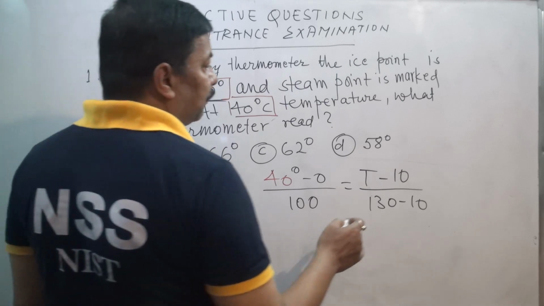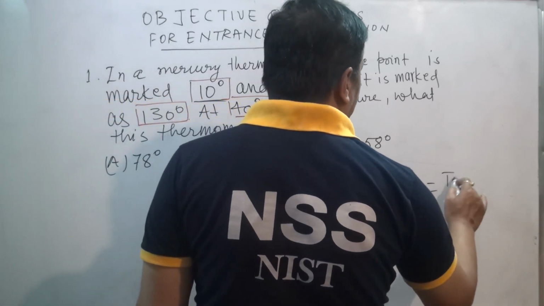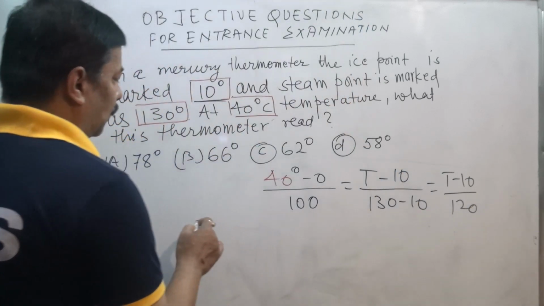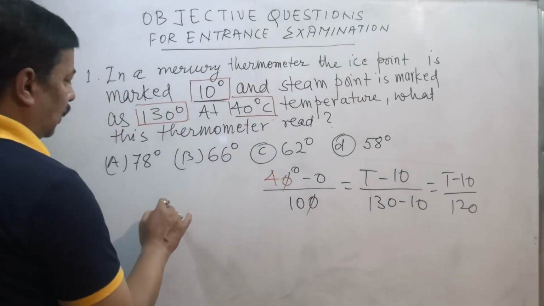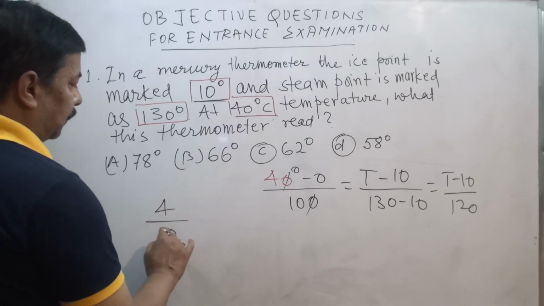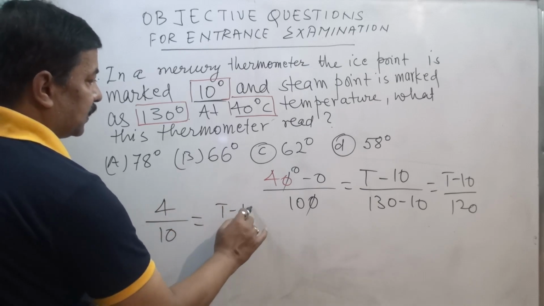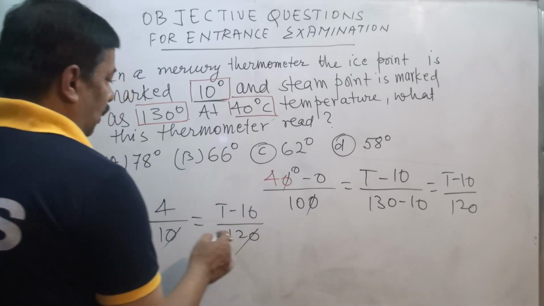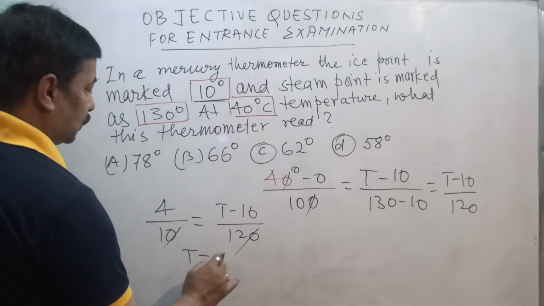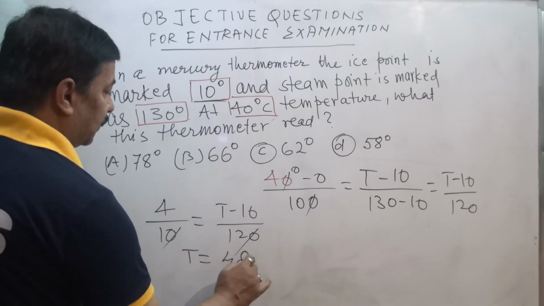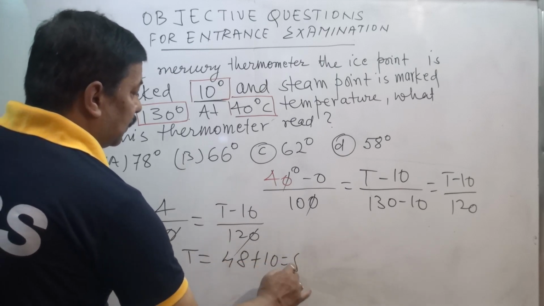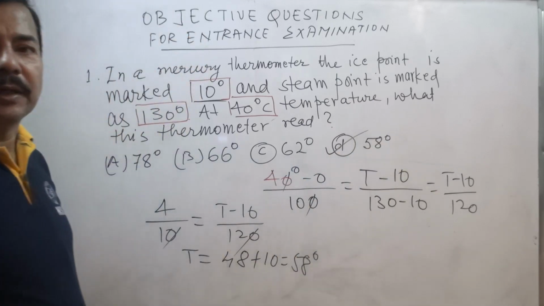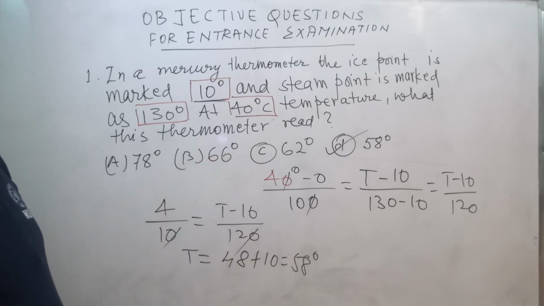So what are we getting? This gives (T minus 10) by 120. So finally we can cancel it. 4 by 10 must be equal to (T minus 10) by 120. This will cancel. So T is equal to 48 plus 10, that is 58 degree. So 58 degree is the correct option. This also we can understand.